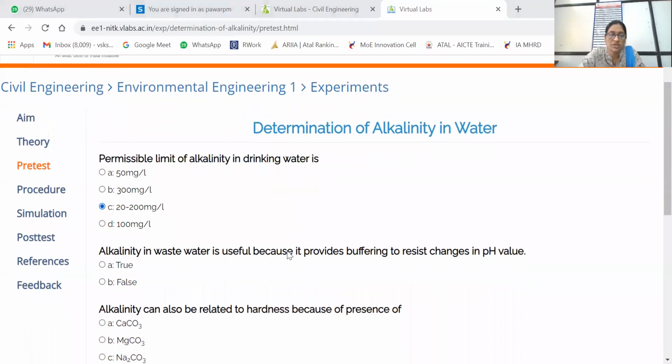Next question: alkalinity in wastewater is useful because it provides buffering to resist changes in pH value. True or false?